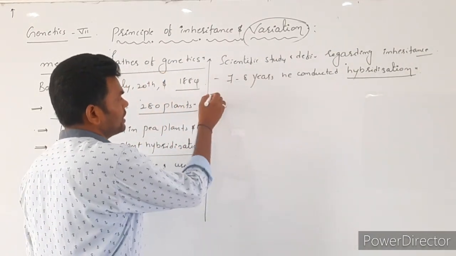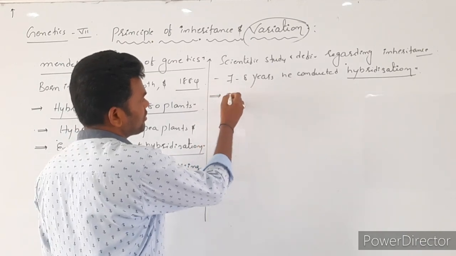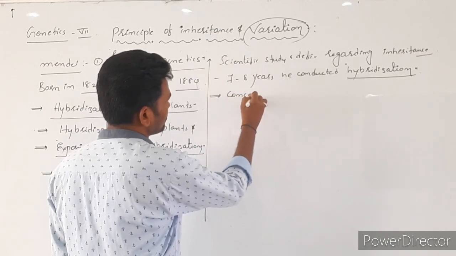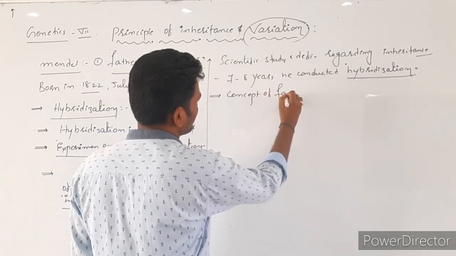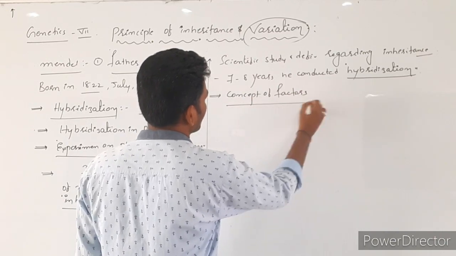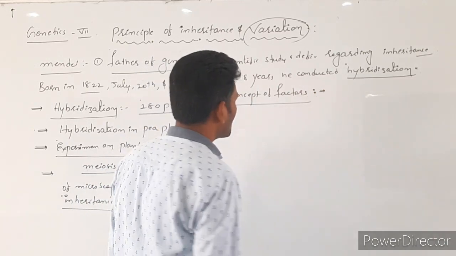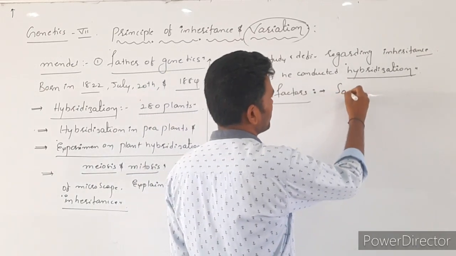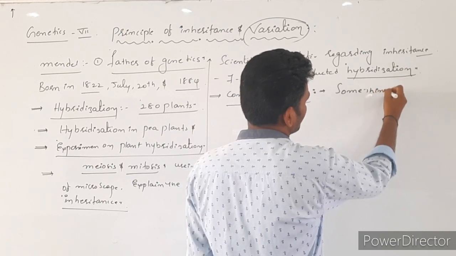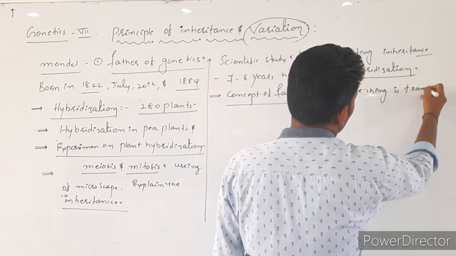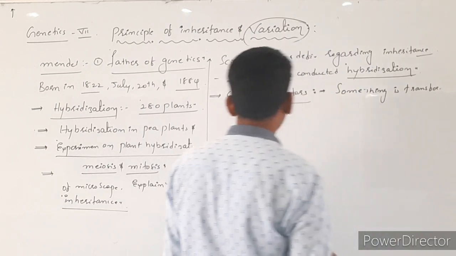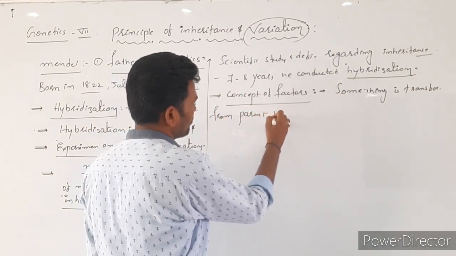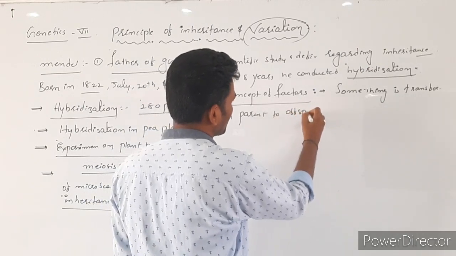Next, after the hybridization he proposed one concept, that is the concept of factors. The concept of factors is something that is transferred from parents to offspring.